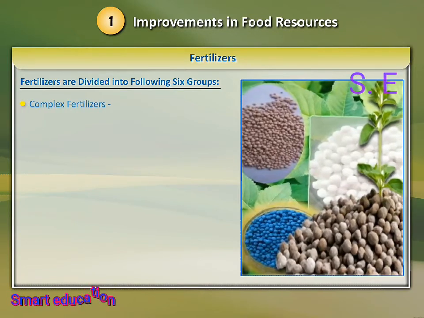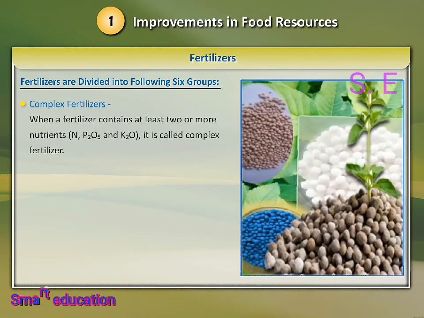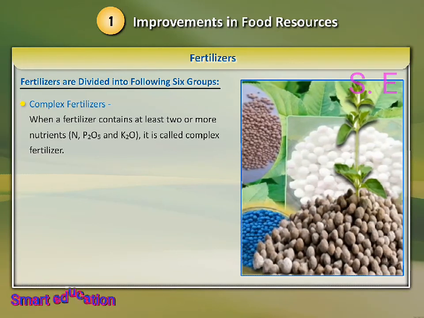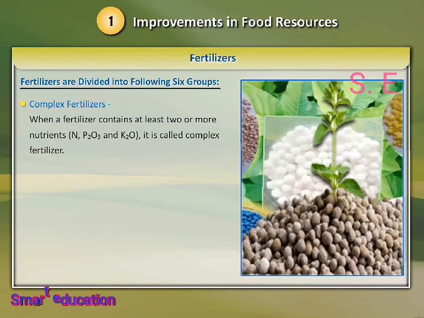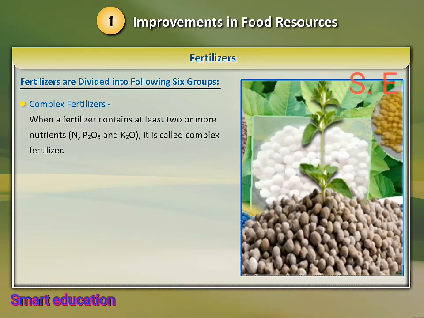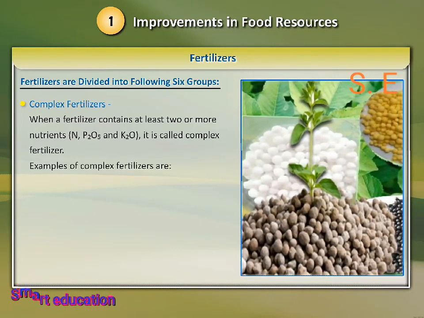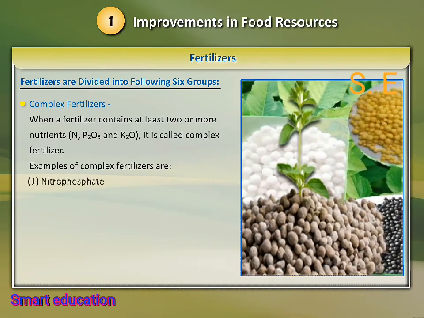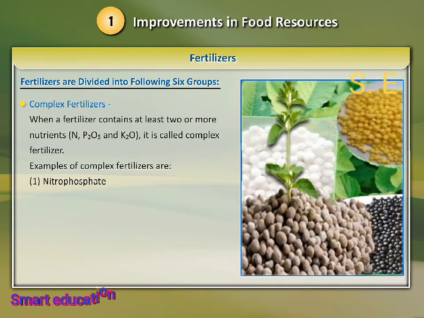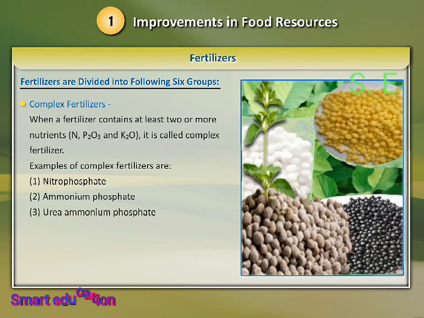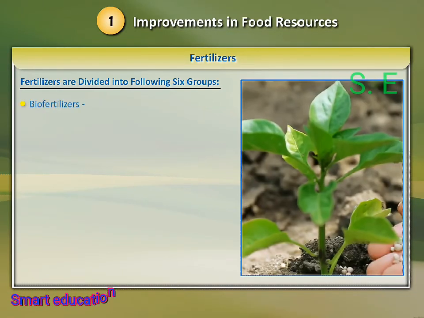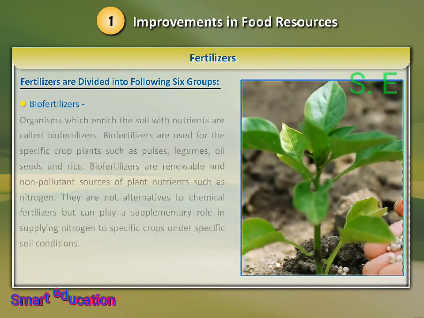4. Complex fertilizers. When a fertilizer contains at least 2 or more nutrients, N, P2O5 and K2O, it is called a complex fertilizer. Examples of complex fertilizers are: 1. Nitrophosphate, 2. Ammonium phosphate, 3. Urea ammonium phosphate.